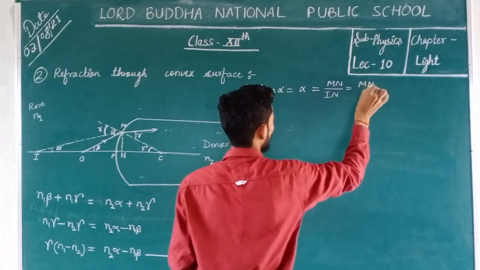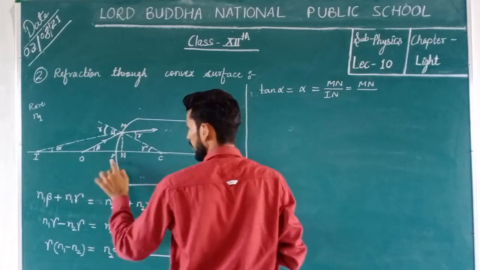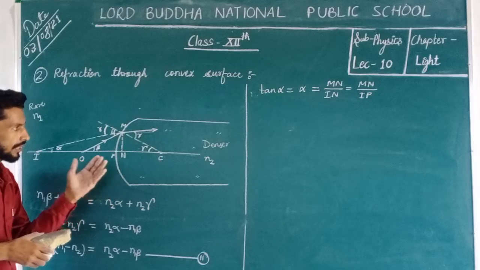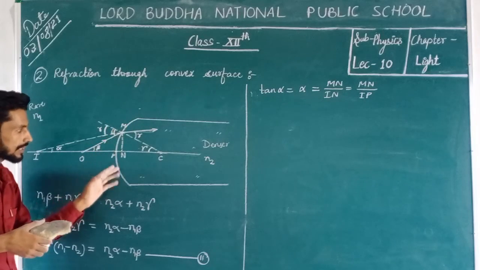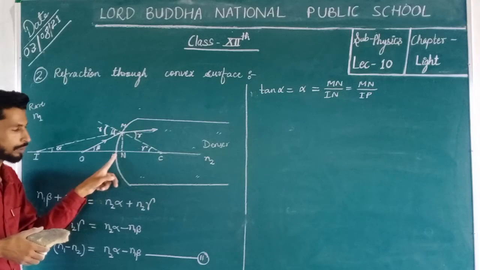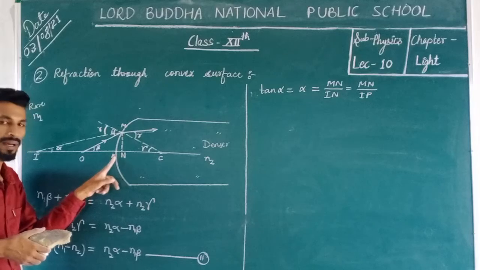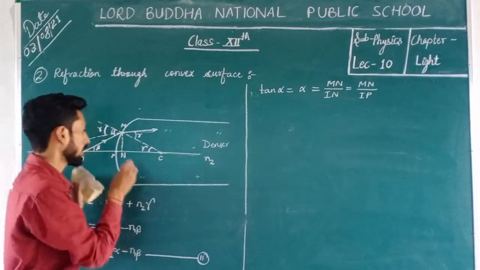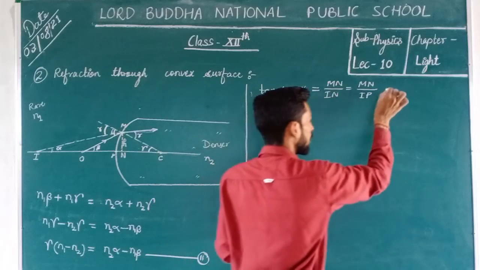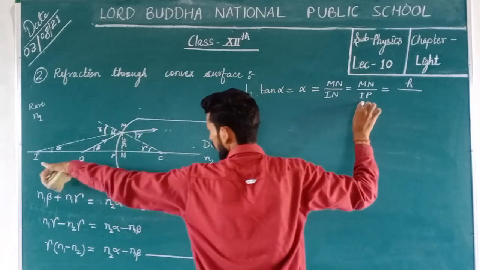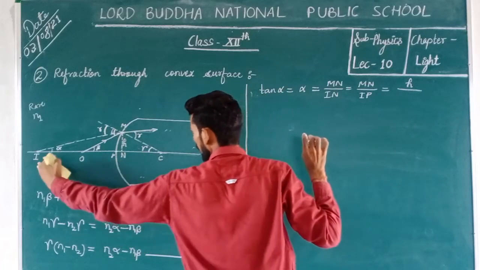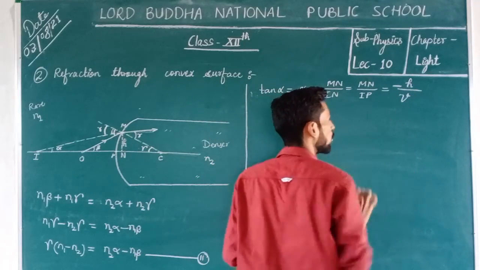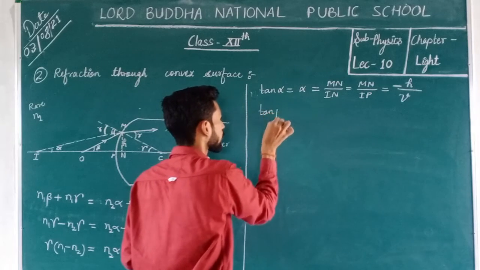and that is equal to MN upon, in place of IN it can also be written as IP, because we will suppose that the radius of curvature is very large, which means the aperture is small, so this distance will be close to the pole, so this point will come at P. In such a situation we suppose that IP is equal to IN, and suppose that this height is h, then we can put here h upon IP, that is the distance of image, so that will be v, but on the left side, so this will be negative, clear that,